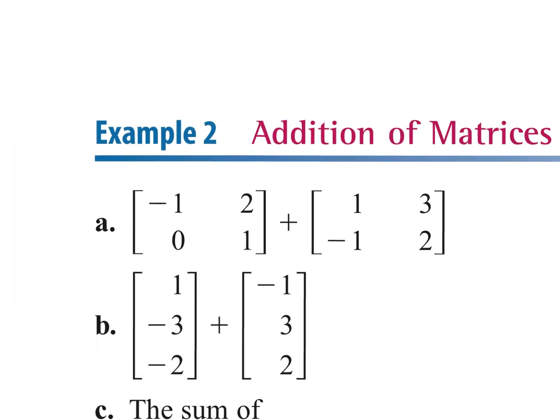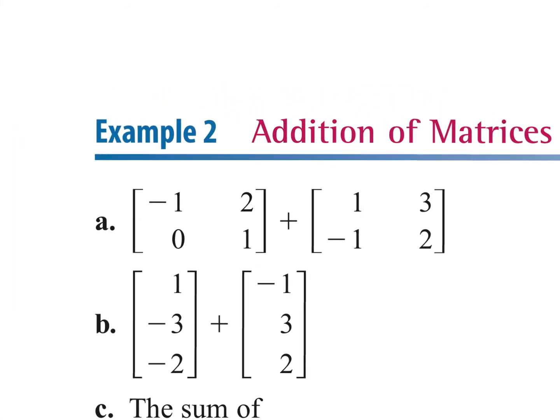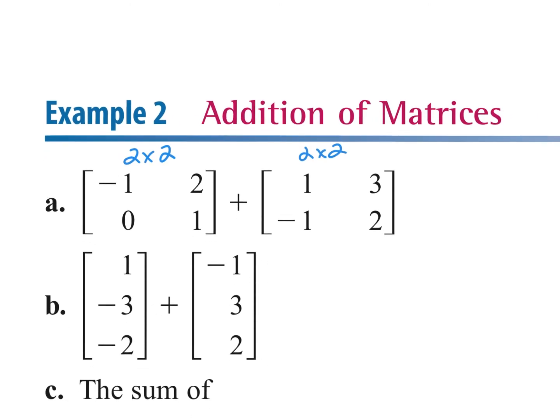First thing I'm going to do. What are the dimensions of A? The first one is a 2 by 2, correct? The second one is a 2 by 2. Are those dimensions the same? Okay, so you're going to create another 2 by 2. And you literally take the top left number plus the top left number. See how they correspond? -1 plus +1 is what? 0. Now you can go any way you want, doesn't matter.